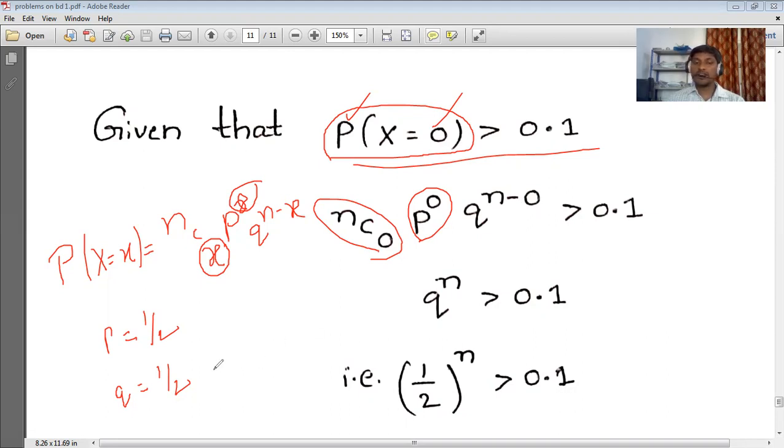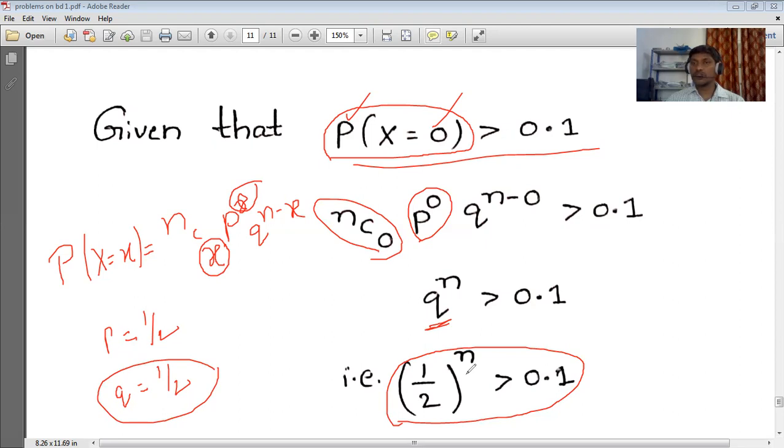But we already calculated the Q value, so we can simply substitute 1 by 2 in place of Q. So 1 by 2 whole power n is greater than 0.1. But we require the maximum value of n. It means we have to substitute different values in place of n. By substituting n equal to 1, what will we get? n equal to 2, n equal to 3, n equal to 4.